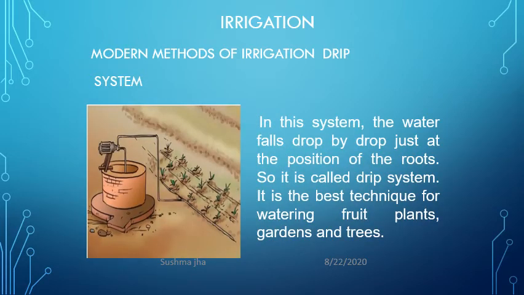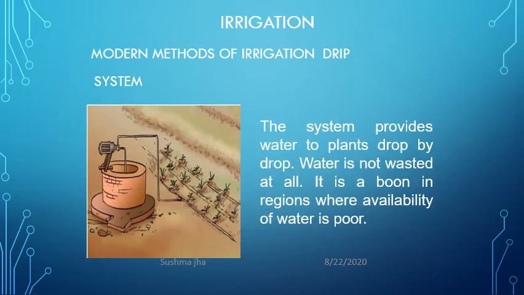Second is the drip system. In this system, the water falls drop by drop just at the position of the roots, so it is called the drip system, and it is the best technique for watering fruit plants, gardens and trees. Some advantages of the drip system are that it provides water to the plant drop by drop, and water is not wasted at all. So it is also very useful where there is less water availability in the area or region.